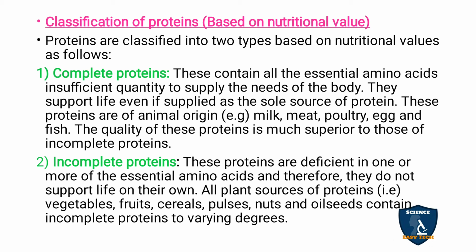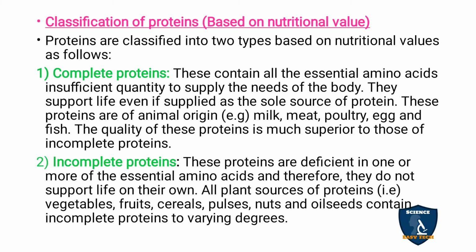These proteins are of animal origin mainly, like milk, meat, poultry, egg and fish. The quality of these proteins is much superior compared to incomplete proteins. This is very good. The biological value of proteins is going to be more in these things.